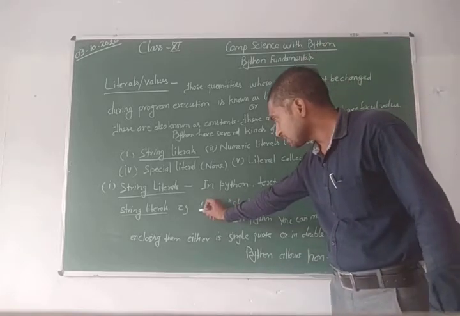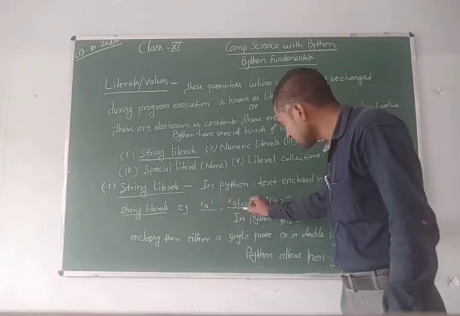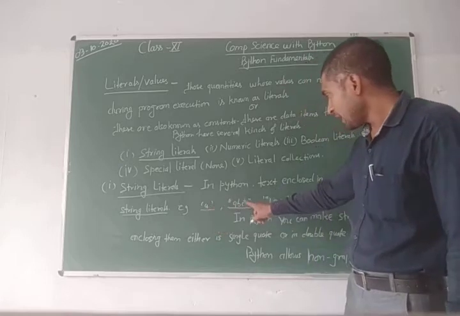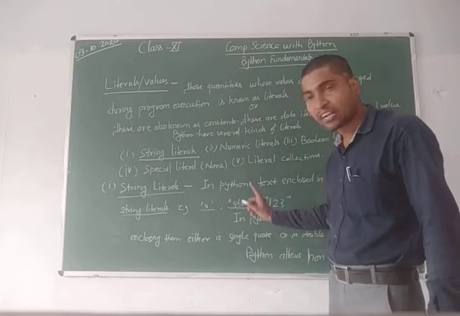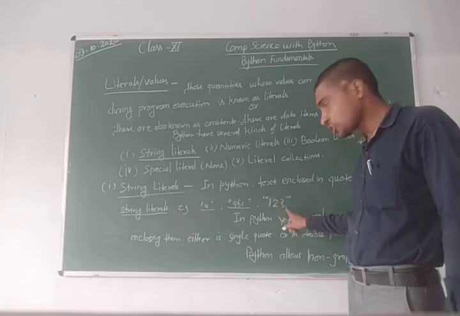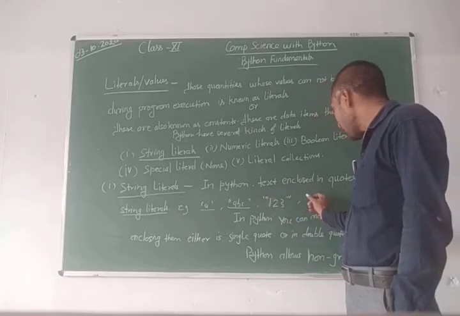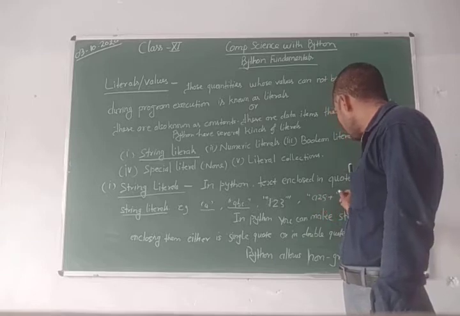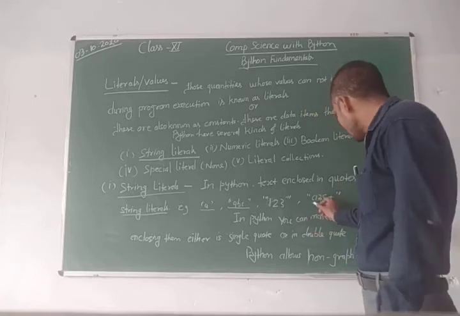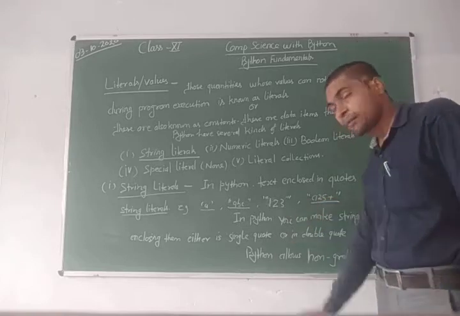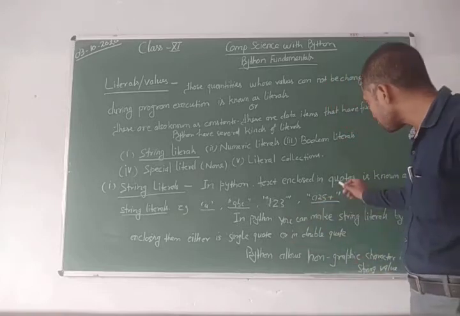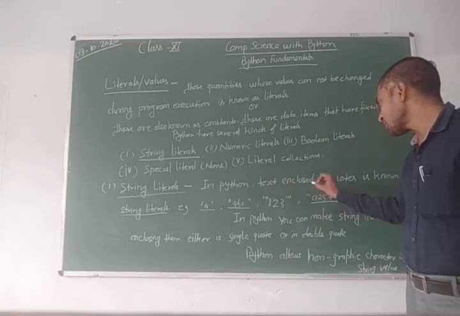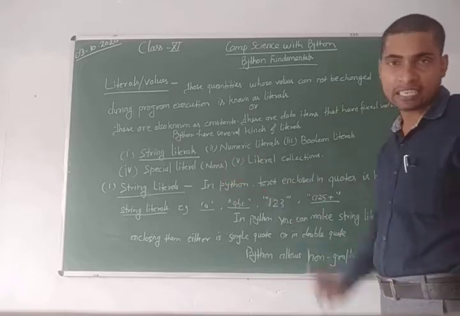For example, this is also a literal. Here A is enclosed in single inverted commas. A, B, C is enclosed in double inverted commas. 1, 2, 3 is enclosed in triple inverted commas. You can also write A, 2, 5 plus. It is also a literal because it is enclosed in double inverted commas. It means any character, any symbol that is enclosed in quotes is known as a string literal.